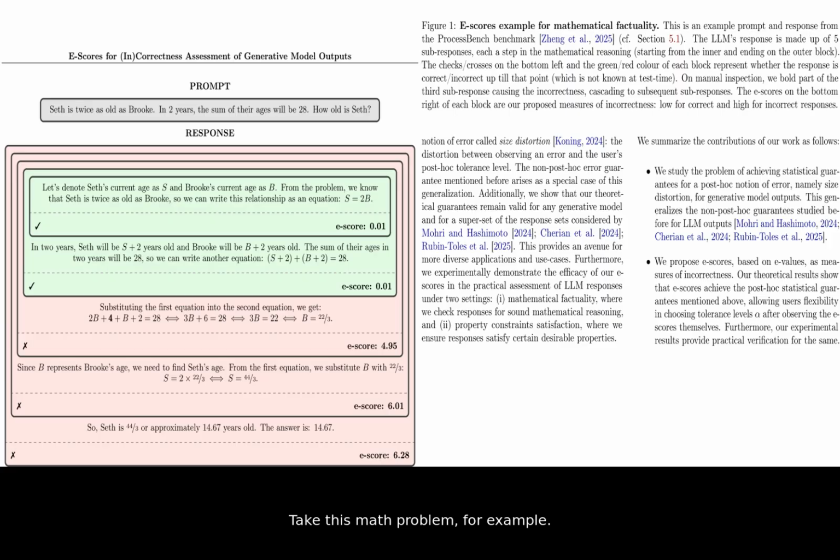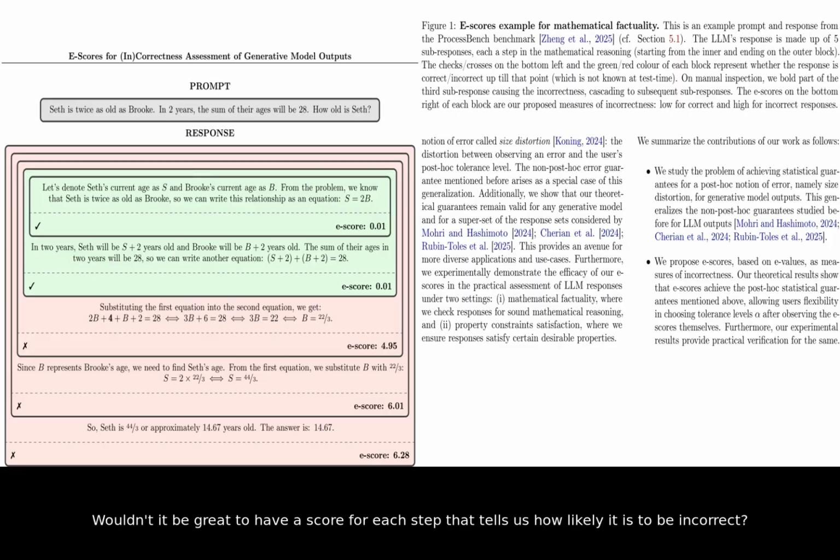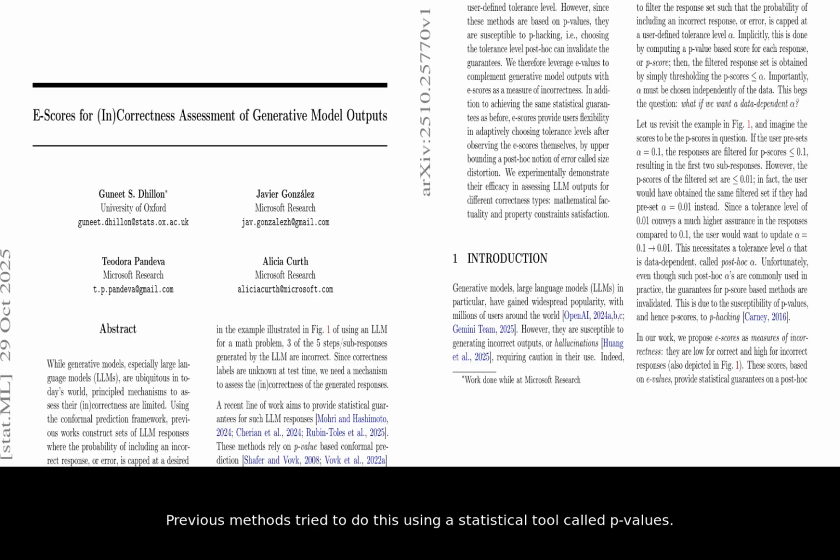Take this math problem, for example. An AI tried to solve it in 5 steps, but as you can see, it made a mistake on the 3rd step, which made the rest of the answer wrong. Wouldn't it be great to have a score for each step that tells us how likely it is to be incorrect? Previous methods tried to do this using a statistical tool called p-values.